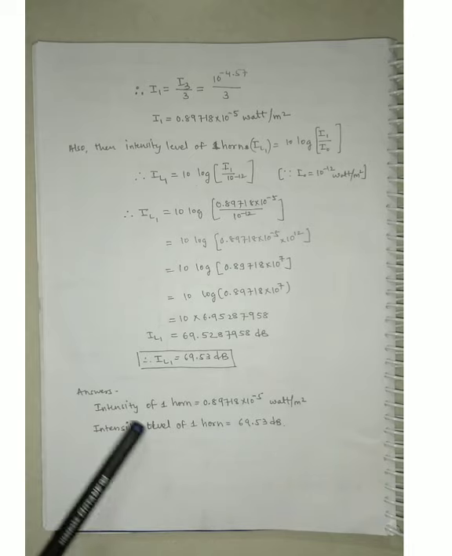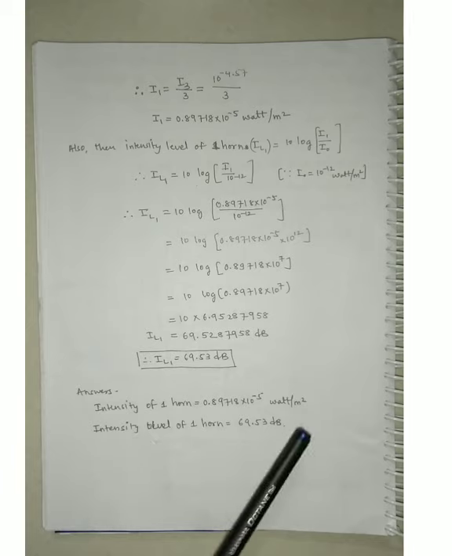So at the last you can easily write the answer: intensity of 1 horn, that is 0.89718 into 10 raised to minus 5 watt per meter square, and intensity level of 1 horn, that is 69.53 decibel. Guys, don't forget to write the unit for the respective physical quantity.